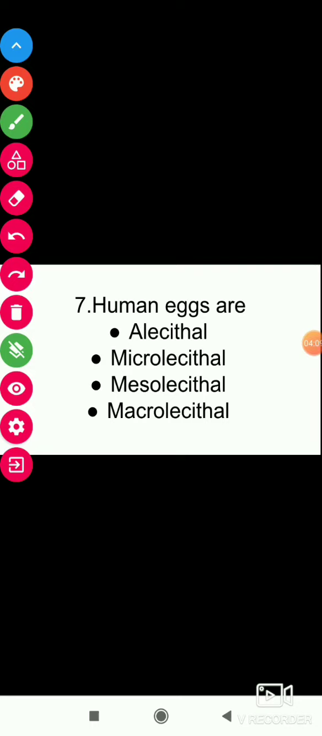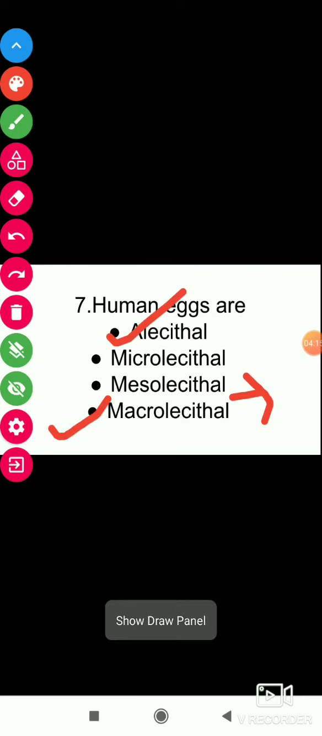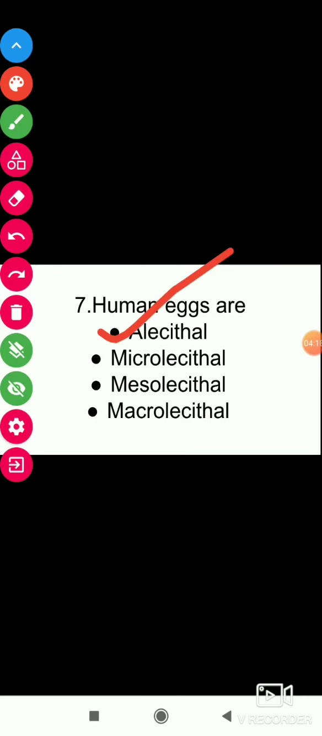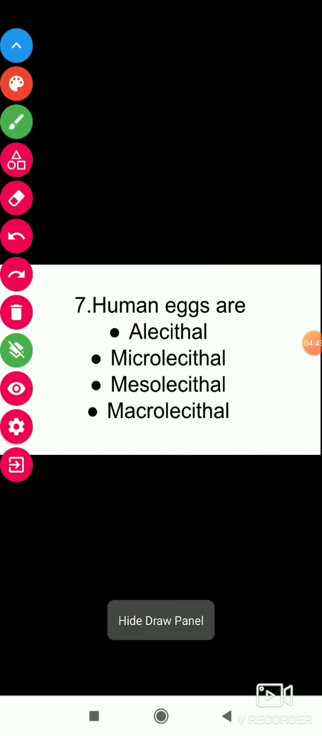Human eggs are alecithal, microlecithal, mesolecithal, or macrolecithal? Human eggs are alecithal. Alecithal means it consists of a negligible amount of yolk. Microlecithal means having a small amount of yolk, for example in some fishes and amphibians. Mesolecithal means a moderate amount of yolk is present. Macrolecithal means a large amount of yolk is present. So human eggs are alecithal.